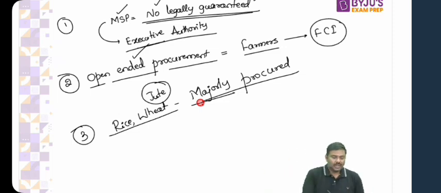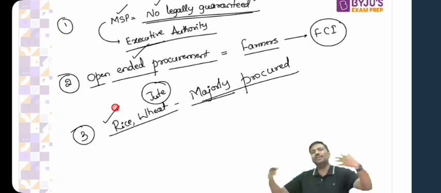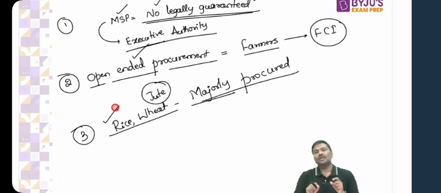So the argument is simple here. We have an open-ended procurement policy where farmers can take the crop and sell it to FCI. But it doesn't mean that at any point of time we can simply take the crop and force the FCI to purchase it. No. There are certain conditions here. What are the conditions? One, government should procure this food grain first of all. Government should be procuring the food grain in the first place.